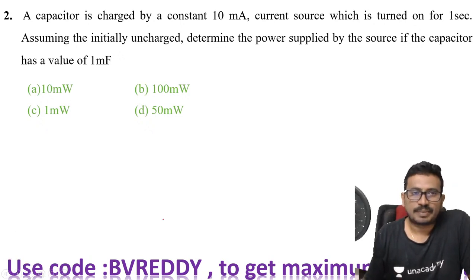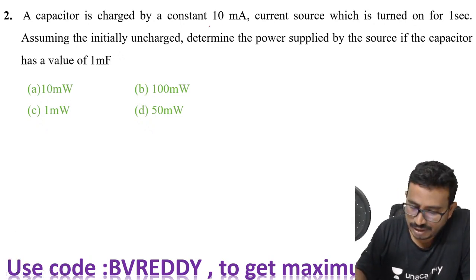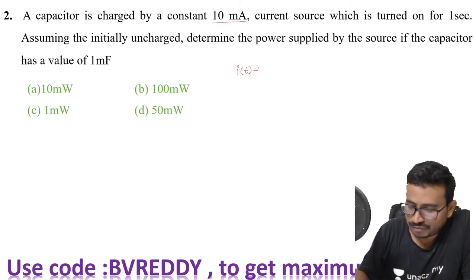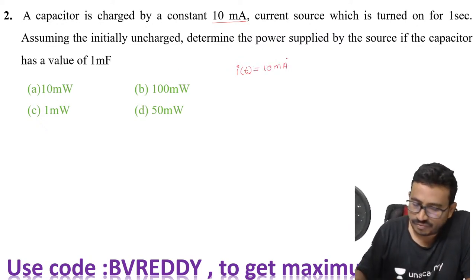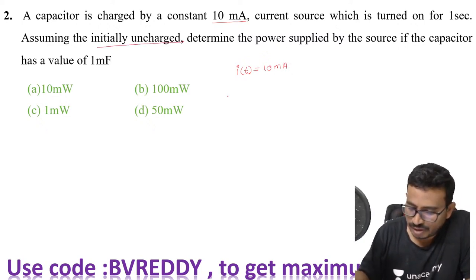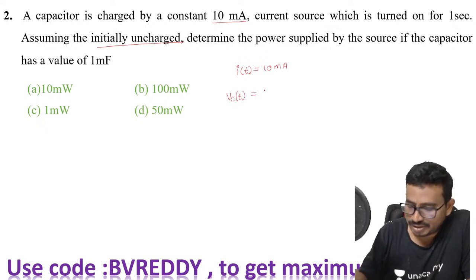A capacitor is charged by a constant current source, I of t, which is given as 10 milliamps, turned on for one second, and initially uncharged. Can you tell me the voltage across the capacitor?